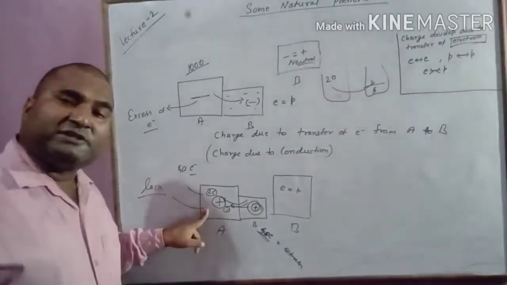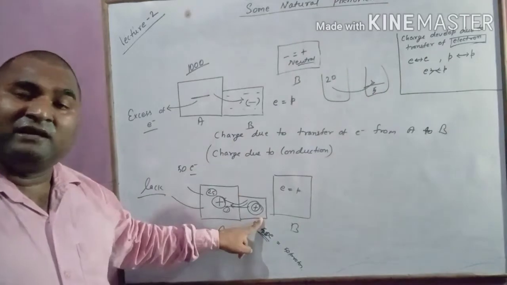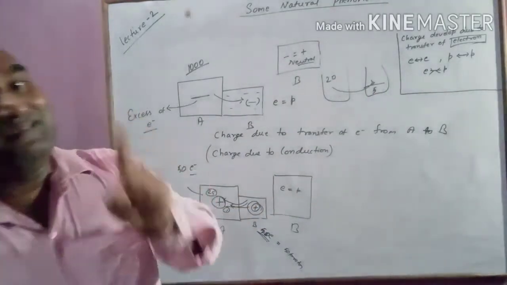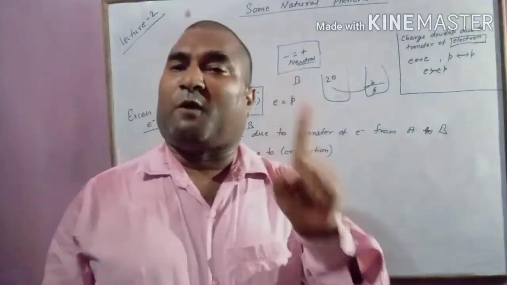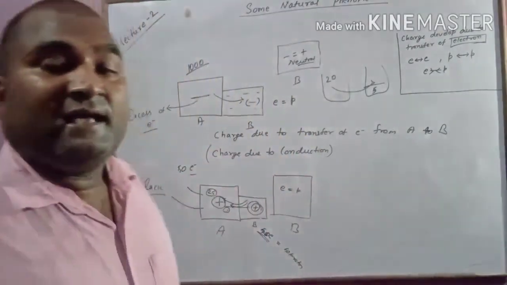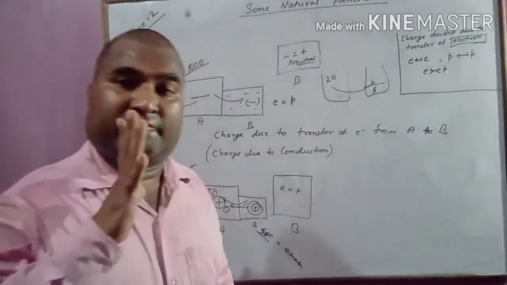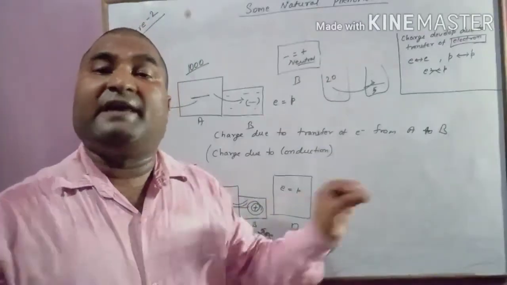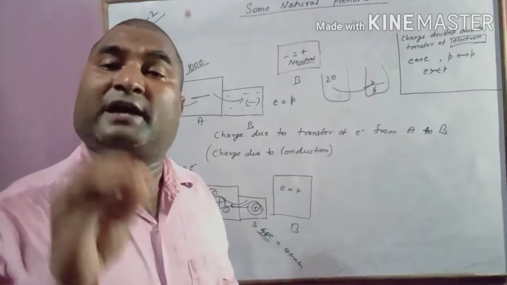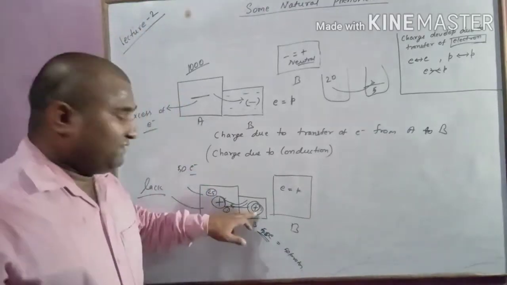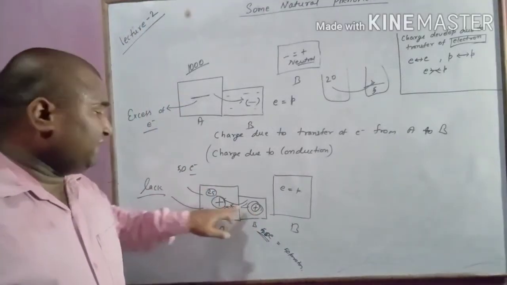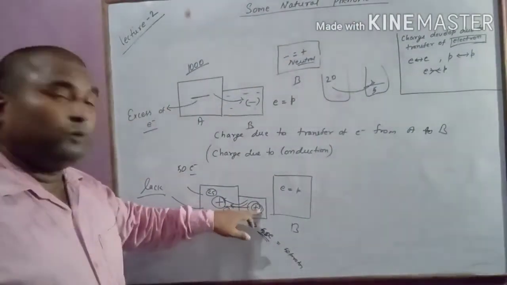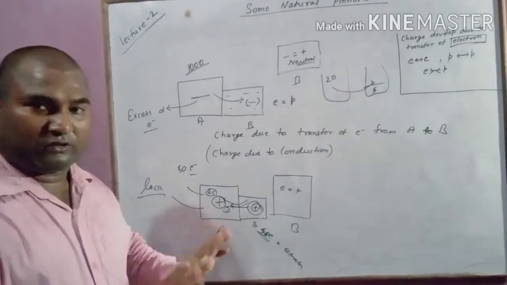But if it is positively charged, then if you bring a neutral, the electron will transfer from B to A. One thing that you have to keep always in mind, that electron only moves, प्रोटॉन अपनी जगह पे फिक्स है, वो मूव नहीं कर सकता है. इलेक्ट्रॉन can only move. So this body becomes positively charged when it comes in contact with a positive charge, when it loses electrons. Got the point?